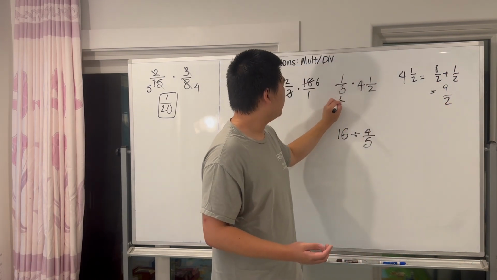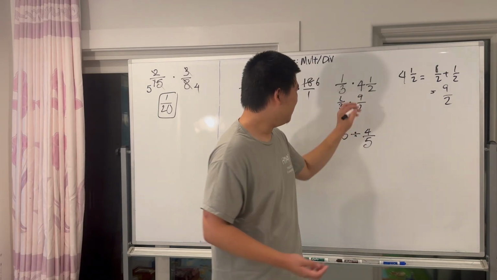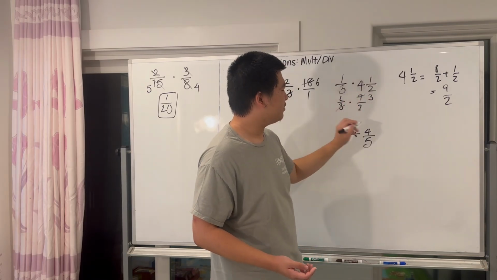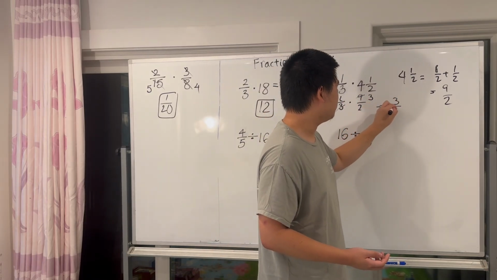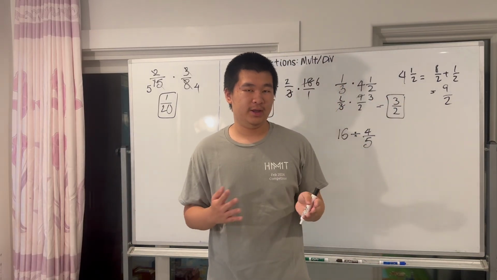So it's 1/3 times 9 over 2. Wait a second, we can still simplify. That's 1 times 3 over 2, which is going to be simply just 3 over 2. Or 1 and 1/2 if they want it in a mixed fraction.